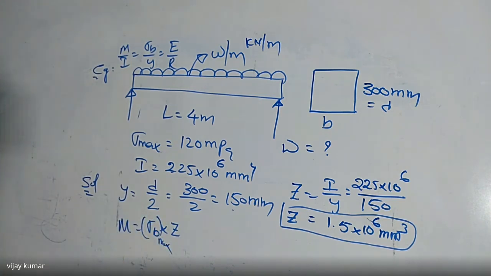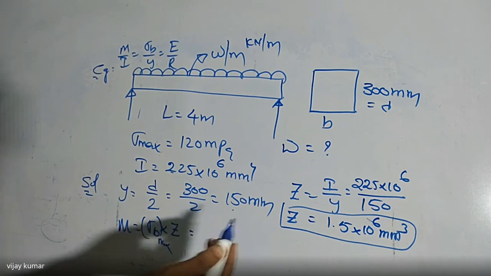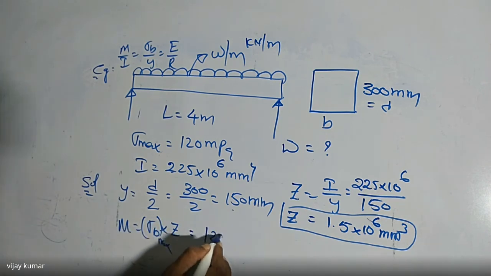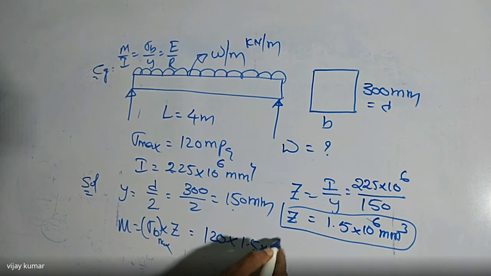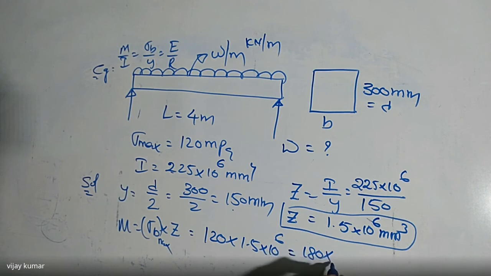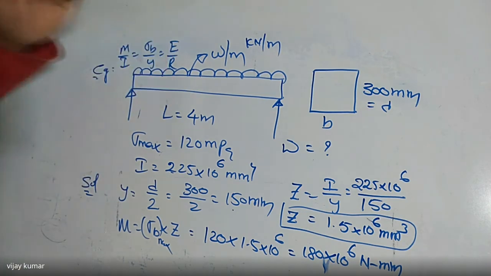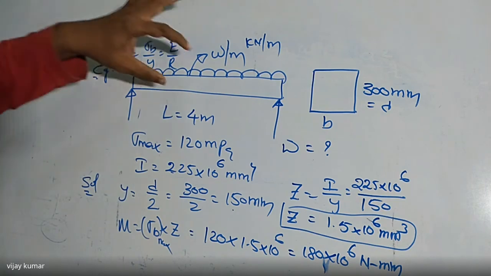Z is known, so I substitute here: 120 into 1.5 into 10 to the power of 6. You substitute it, and I get the M value, that is 180 into 10 to the power of 6 Newton mm, which is the moment of resistance. After finding the moment of resistance, I want to find the maximum bending moment at the center of the simply supported beam subject to a uniformly distributed load.